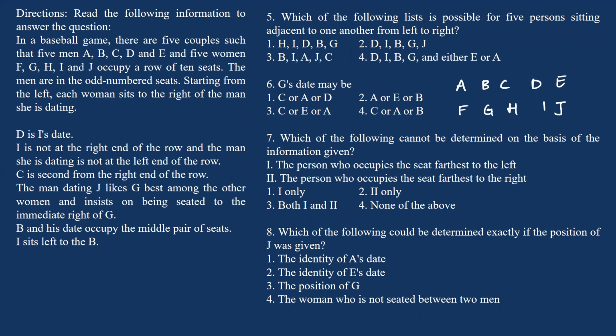Okay, and you were asked 4 questions based on the given data. Now, if I observe question number 6, "G's date may be", you do not have a definite value, a definite person here. So this tells me that this is an open set, an open set from arrangements. Clear? So arrangements is the first topic that we discuss in the logical reasoning section.